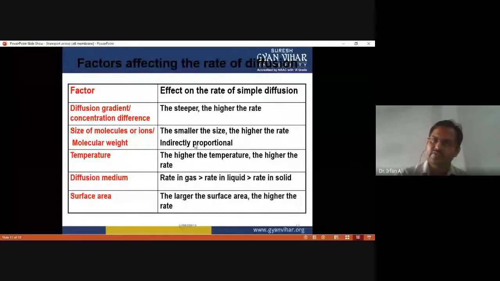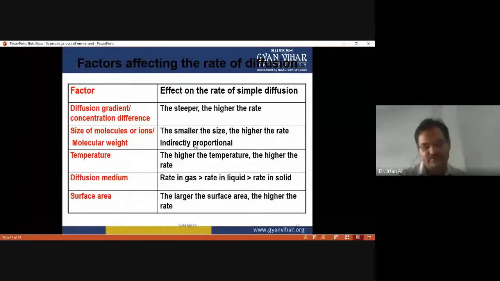Okay, so the rate of diffusion in the gas is higher than the rate of diffusion in the liquid, and the rate of diffusion in the liquid is higher than the rate of diffusion in the solid. So that's why the medium also affects the rate of diffusion. And the surface area: the larger the surface area, the higher the rate of diffusion.